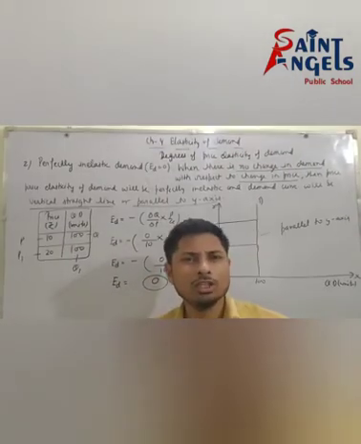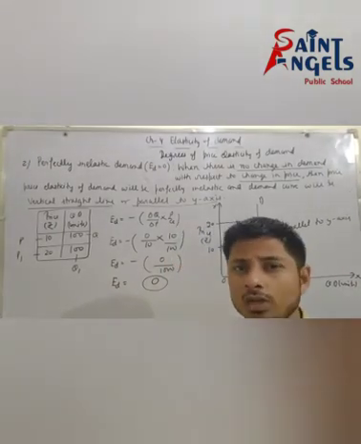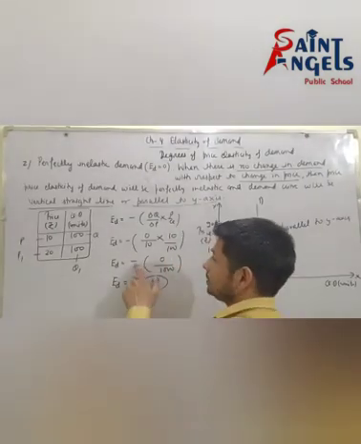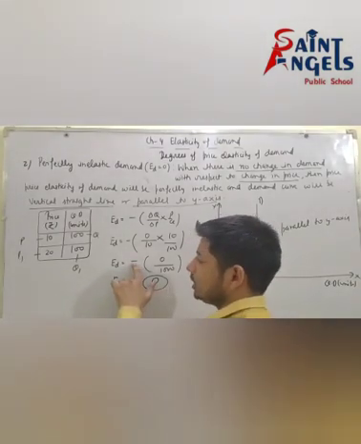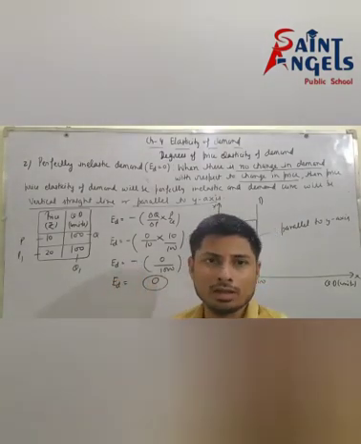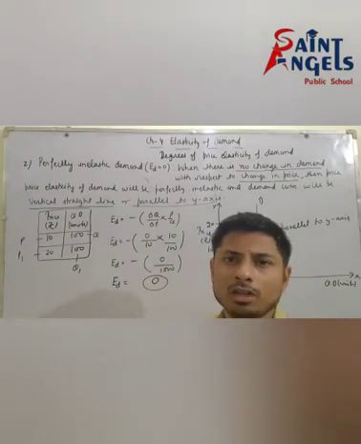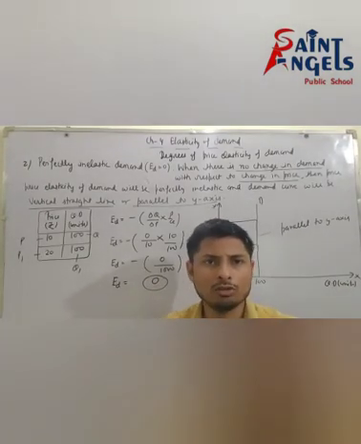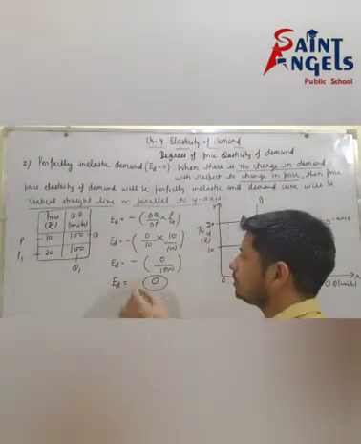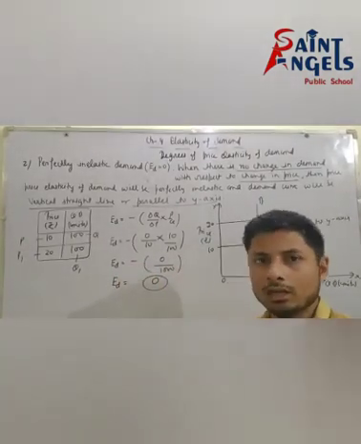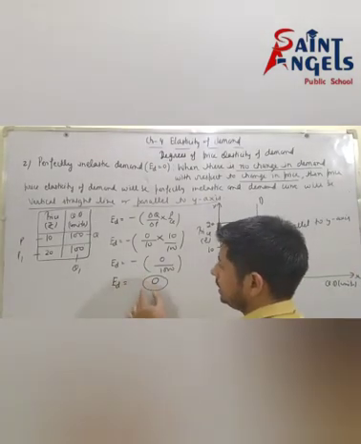But there is no need to take the negative sign here, because there is no importance of this negative sign. आप चाहो तो इसको ले भी सकते हो और आप चाहो तो इसको नहीं भी ले सकते, it's up to you. But at the end you have to ignore this sign.